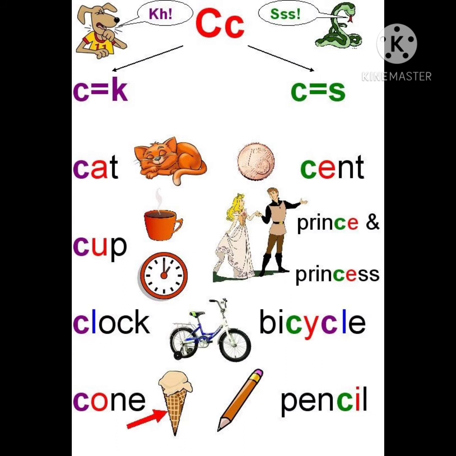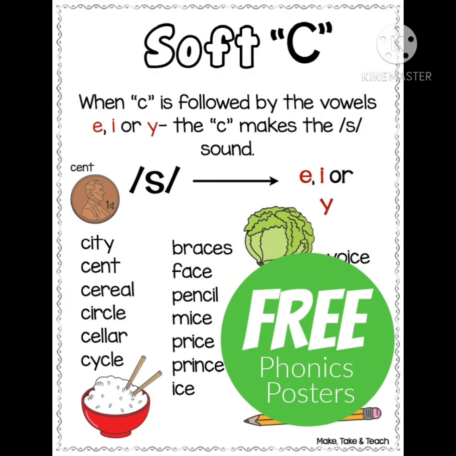So children, rule number 2 is, when the letter C is followed by E, I and Y, it gives the sound of S. Children, look at this page. If the letter C is followed by vowels E, I or Y, the C makes the sound of S.